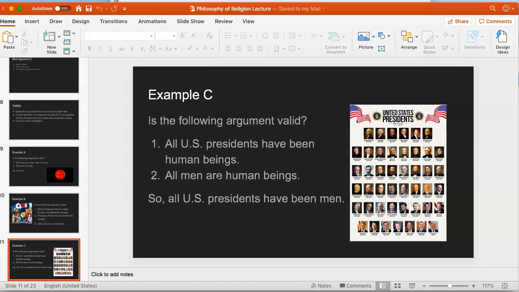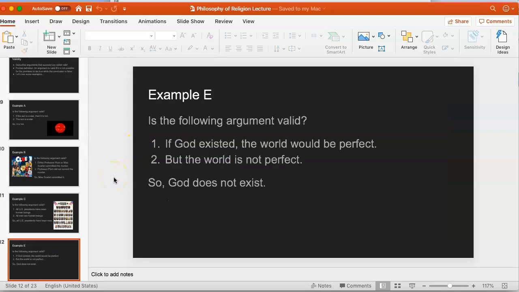You have to use your imagination a bit. Perhaps start by imagining that the conclusion is false. Imagine that we have had a US president who has not been a man. So, for example, imagine that Hillary Clinton became president in 2016. In that case, you could still imagine that the premises are true. It's still true that all US presidents have been human. It's still true that all men are human. But in that scenario, we have a female president, so the conclusion is false. So the premises don't force one to believe the conclusion. If you believe the premises, you can quite consistently reject the conclusion.